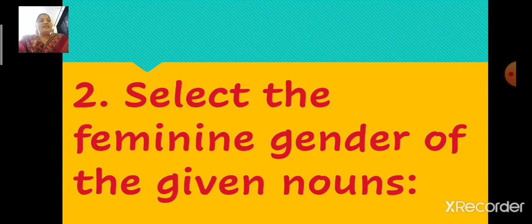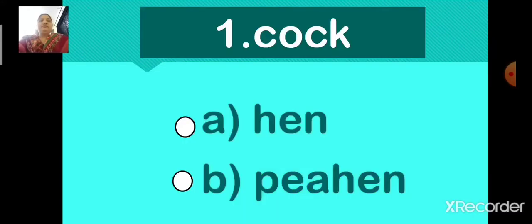I repeat, select the feminine gender of the given nouns. Number 1. Cock. The options are option A, hen, and option B, peahen. Now children, identify the correct answer. Which is the correct option? Option A, hen, or option B, peahen?